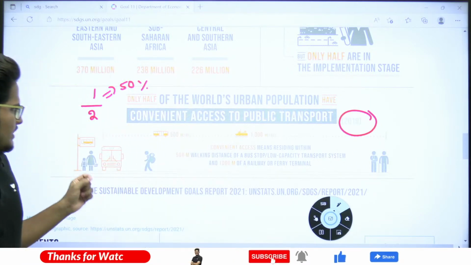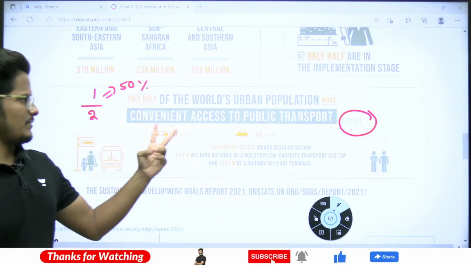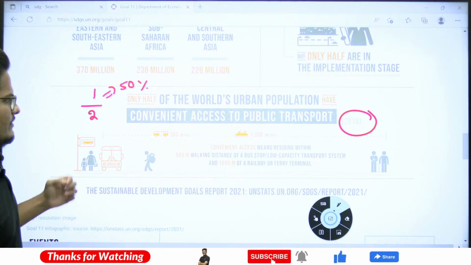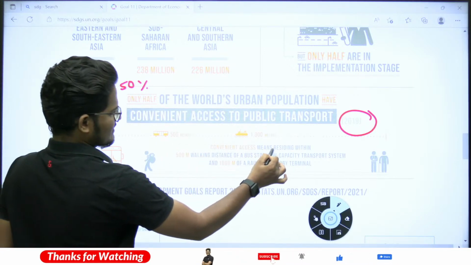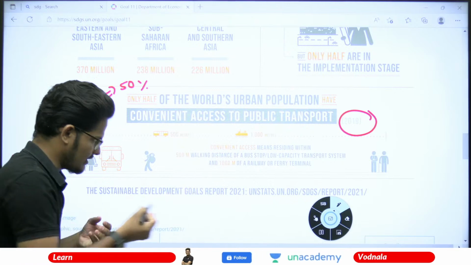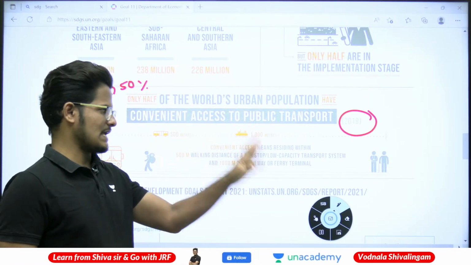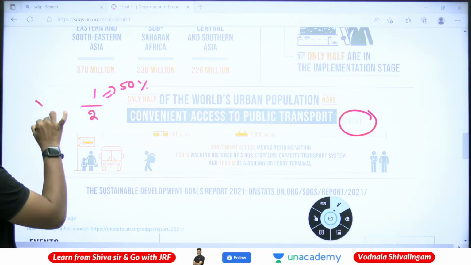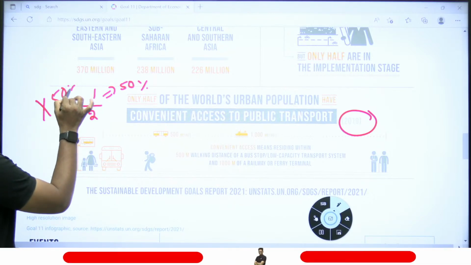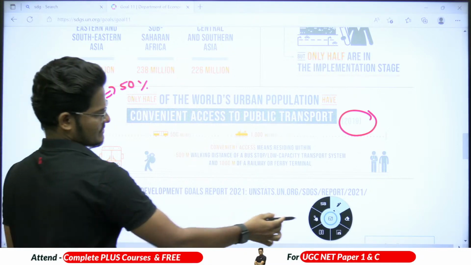Convenient access means residing within 500 meters walking distance of a bus stop or a low capacity transport system. But the remaining 50% don't have that. Only 50% have this.